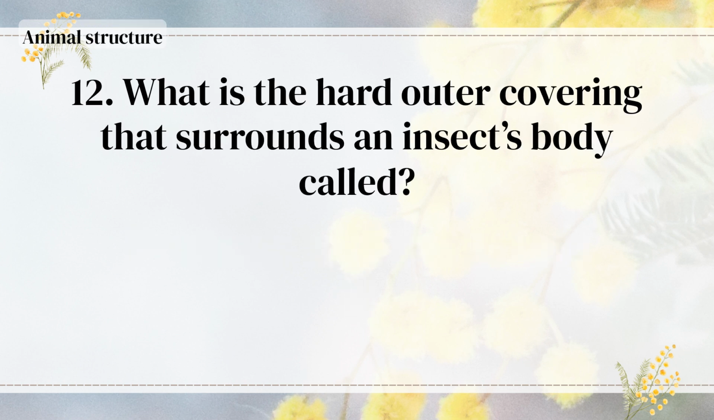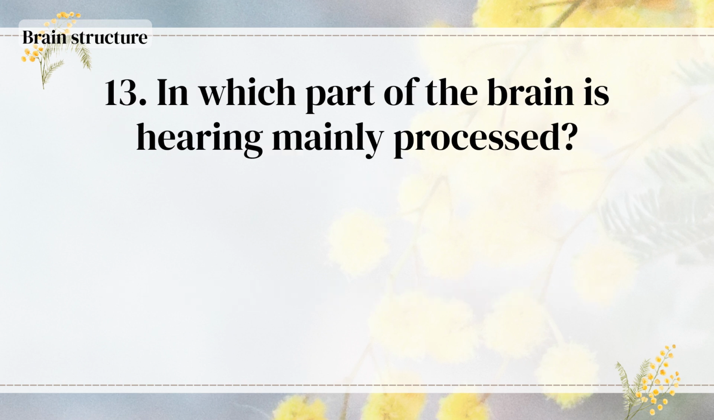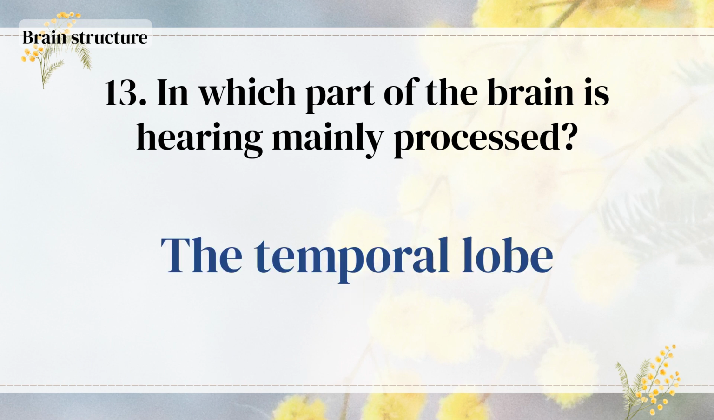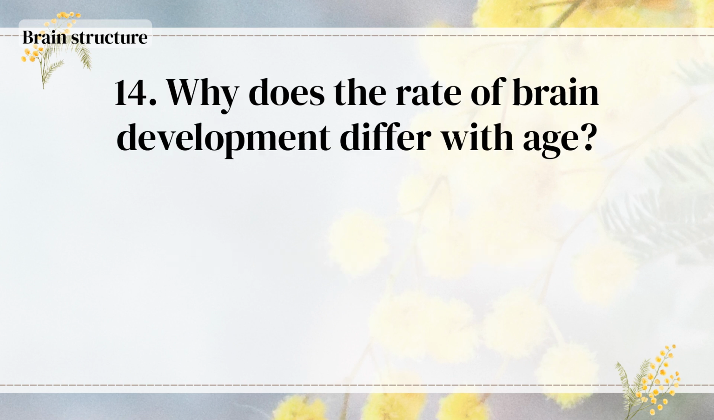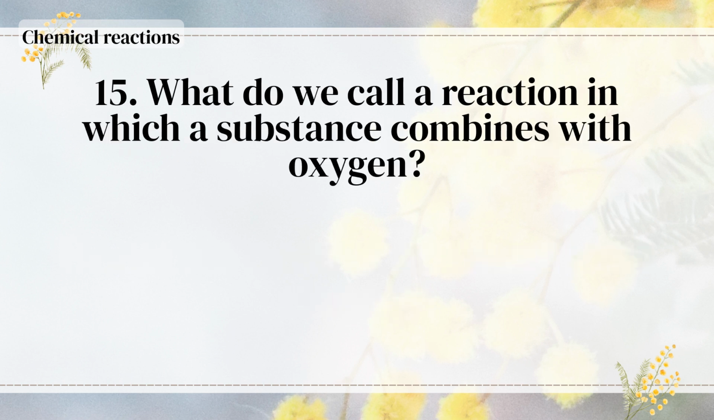Protons and neutrons. What is the hard outer covering that surrounds an insect's body called? A chitinous exoskeleton. In which part of the brain is hearing mainly processed? The temporal lobe. Why does the rate of brain development differ with age? Because neural connections change. What do we call a reaction in which a substance combines with oxygen?